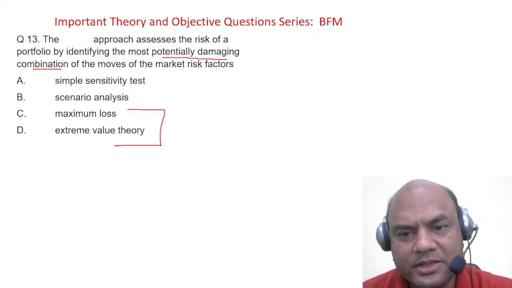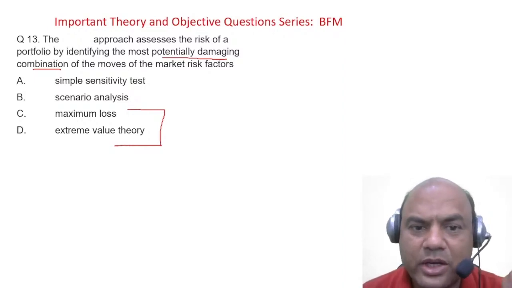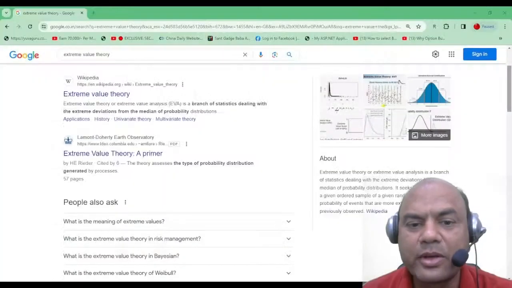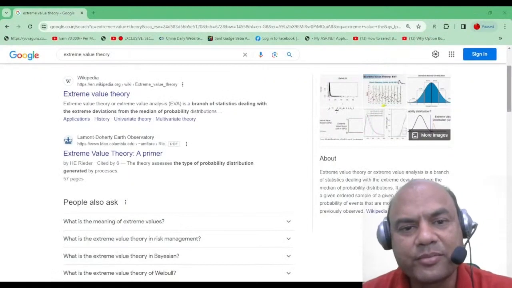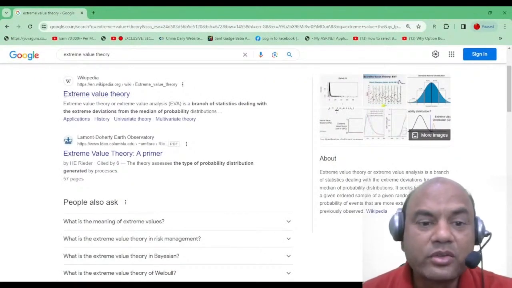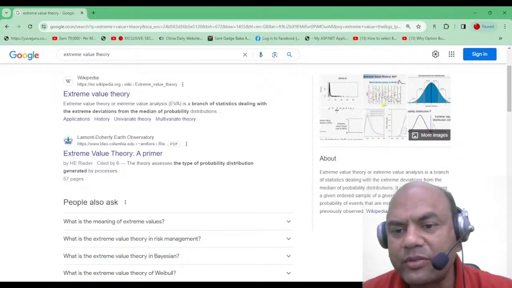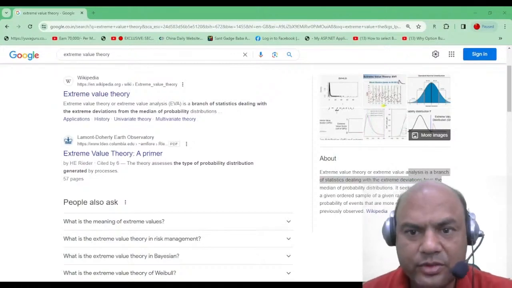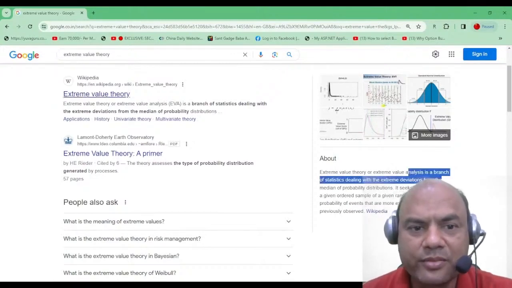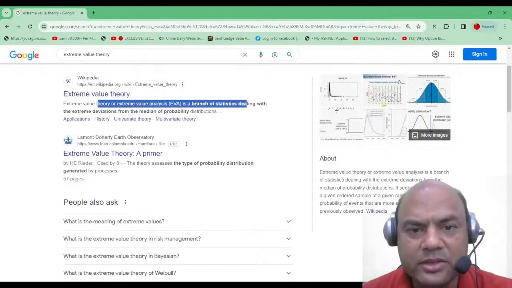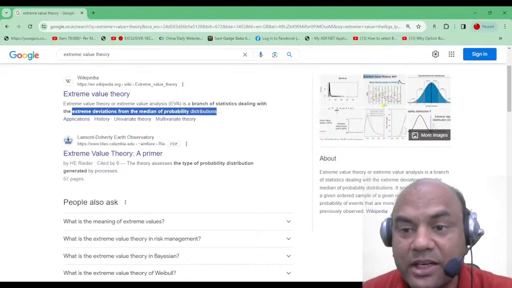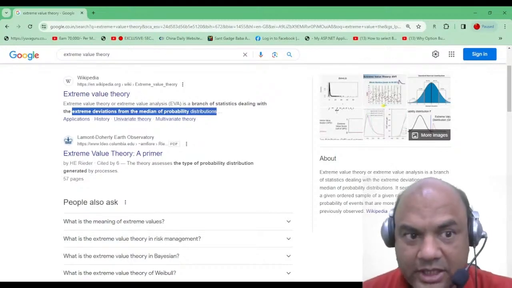Okay. Let me cover this part, because you need to have a clarification on this maximum loss and EVT. So, let's go one by one. EVT, extreme value theory. Again, Google Guru, right? What is extreme value theory? Extreme value theory analysis is a branch of statistics. Are you able to see this or no? One second, let me show you over here. Extreme value theory is a branch of statistics dealing with extreme deviations from the median of a probability distribution. So extreme deviations. That is extreme value theory.